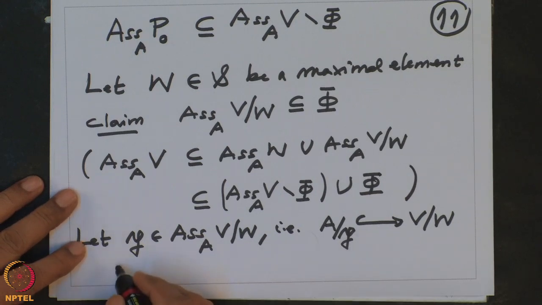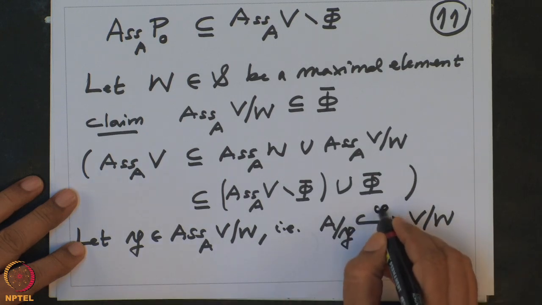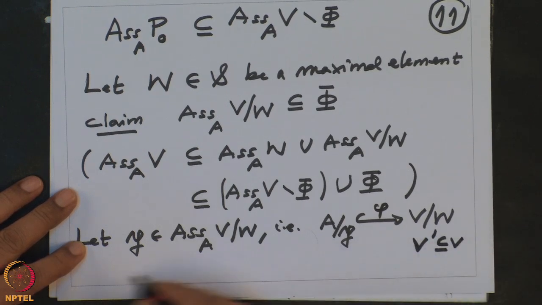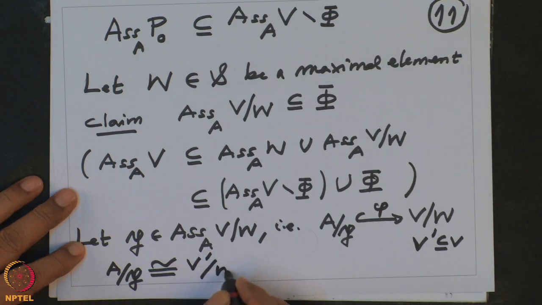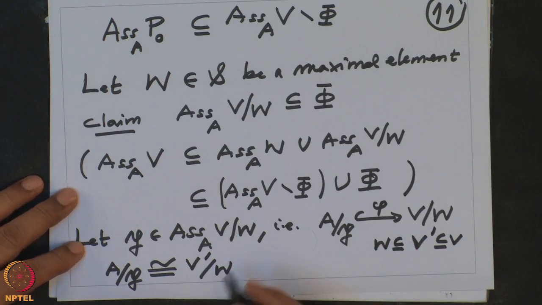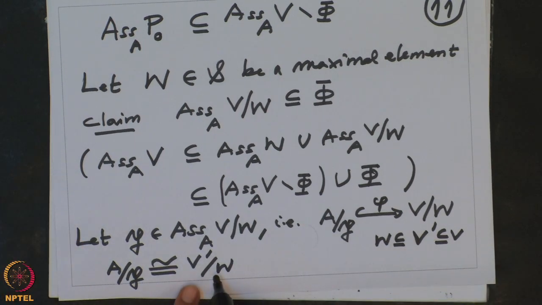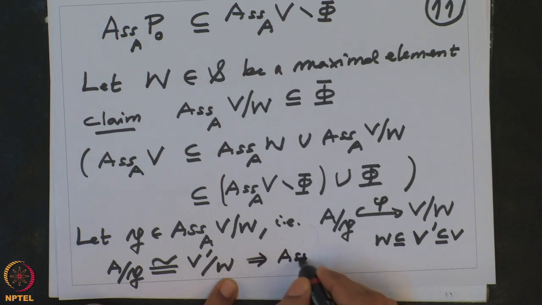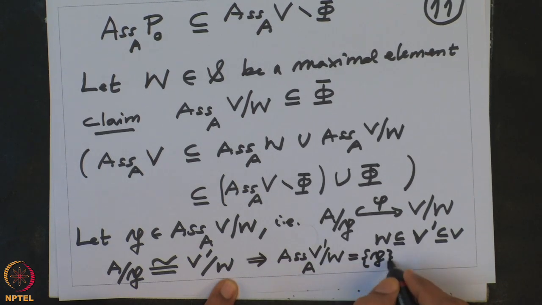So therefore look at V prime, a submodule of V, with the property that A by P is actually isomorphic to V prime by W. So this is a submodule which contains W also. Now this quotient module is isomorphic to this. So therefore the associated primes of V prime by W is only the singleton P, because that is the same as the associated primes of this, the singleton P.